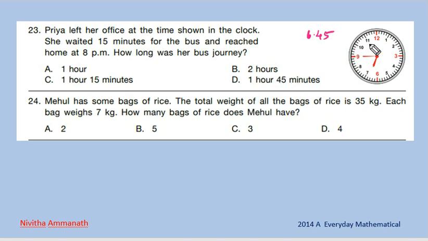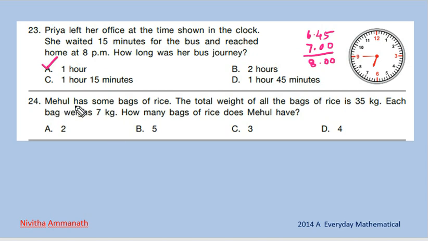Then after 15 minutes means 5 minutes, 10 minutes, 15 minutes. So 7 o'clock. So after 15 minutes, 7 o'clock, the bus reached home at 8 p.m. So from 7 to 8, how much time is there? 7 to 8, 1 hour is there. So after 7, 1 hour means 8. So 1 hour is the answer.